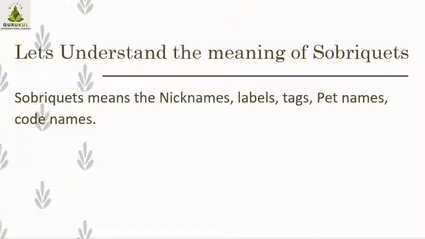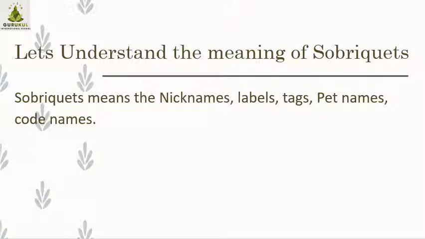Now let's understand the meaning of sobriquet. Remember, T is silent here. Sobriquet means the nicknames. Like at your home, you must be having your nickname. Might be Chintu, Pintu, Jack, Ginny, Rani, Raju, like that.